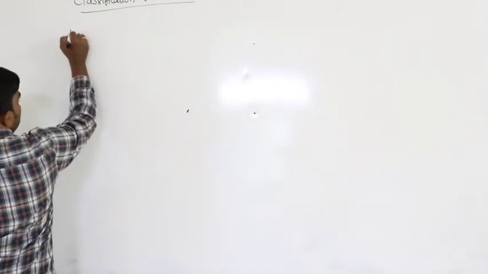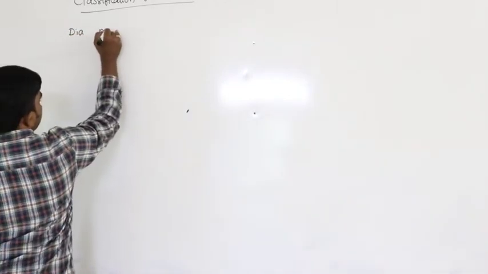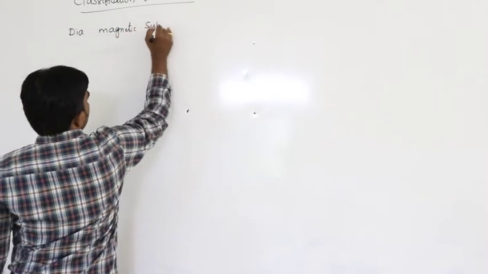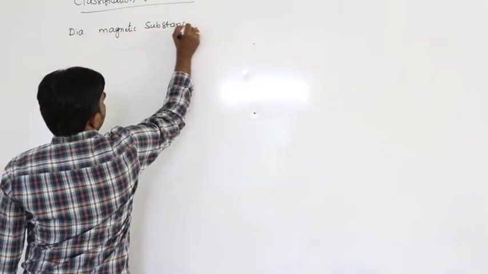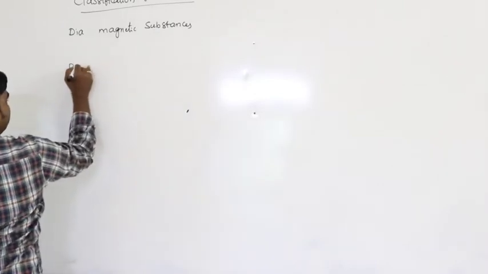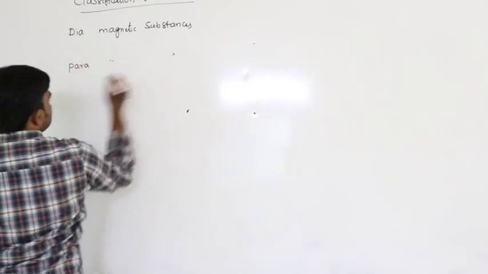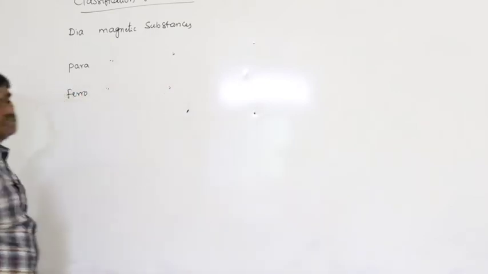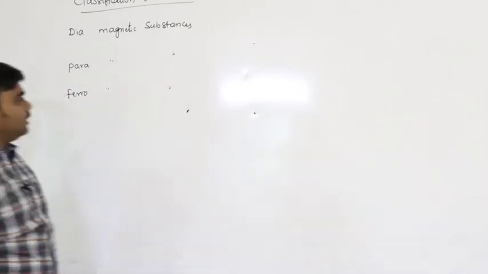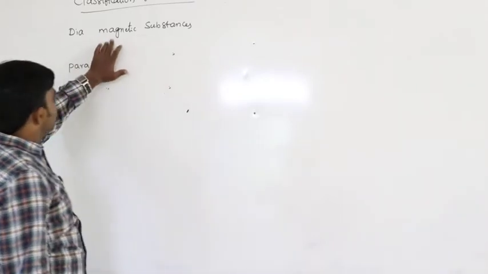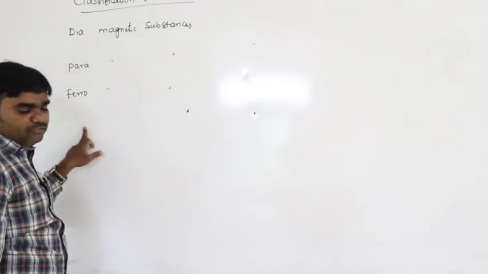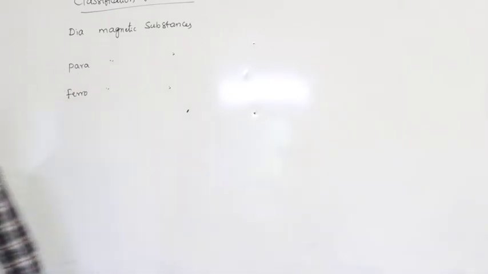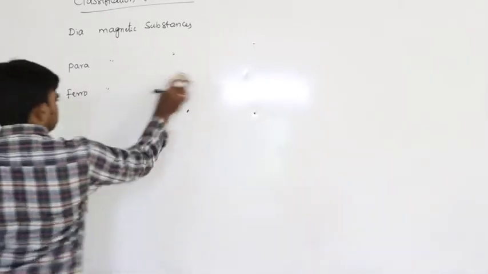So these are the three types of materials we have: diamagnetism, paramagnetism and ferromagnetism. So we can discuss about these materials clearly one by one.